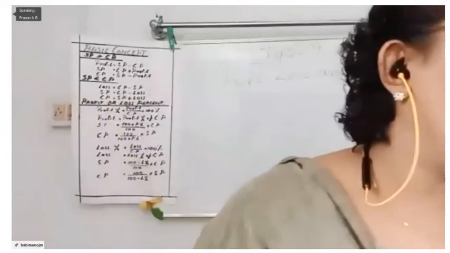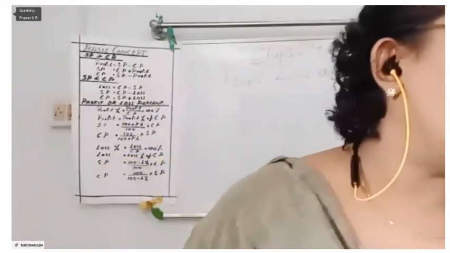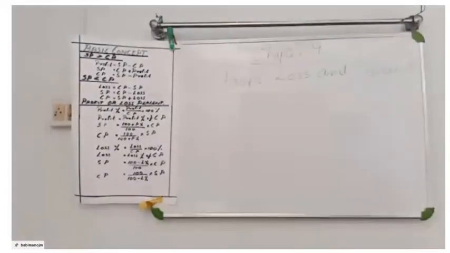Okay. So you got what is selling price and what is cost price.